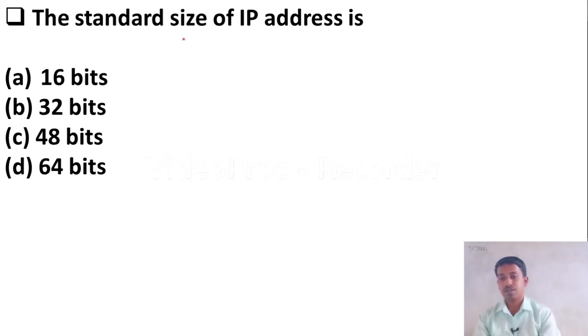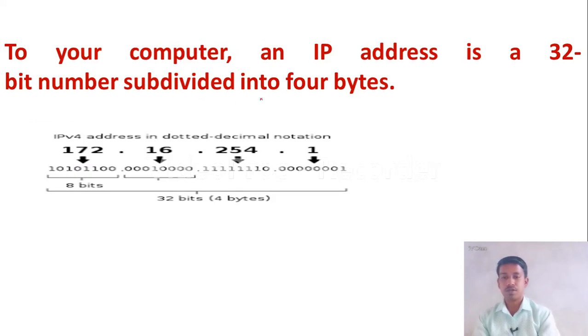The standard size of IP address. Option A 16 bits, option B 32 bits, option C 48 bits, option D 64 bits. I hope you all know the answer. Very easy question. The IP address size is 32 bits. Yes, your computer IP address, it is a 32 bit number.